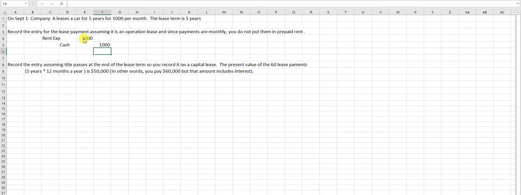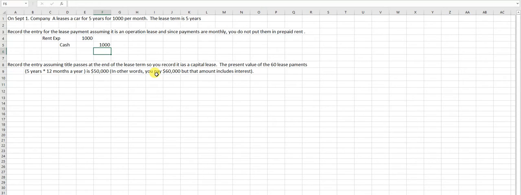However, if I told you that you're going to lease it for 5 years, and at the end of the 5 years that car becomes your own, and you could have walked off of the lot. So notice 5 years times 12 is 60 payments, so I'm paying $60,000 over the lease term for this. But I could have bought that car for $50,000. Did I really lease it? And the answer is no. I didn't lease it, I bought it.